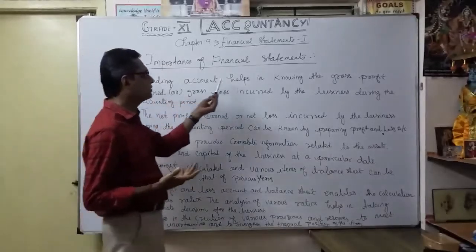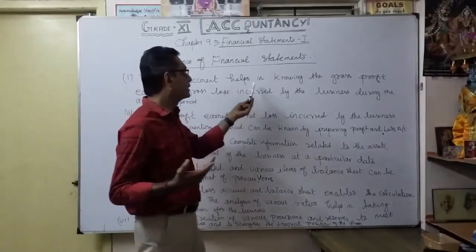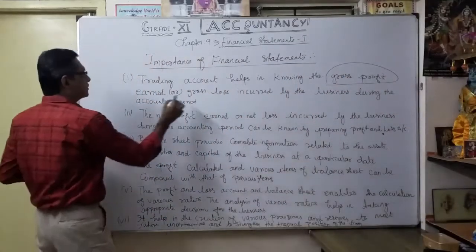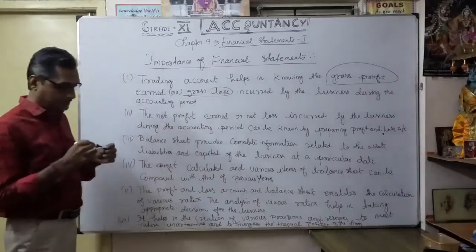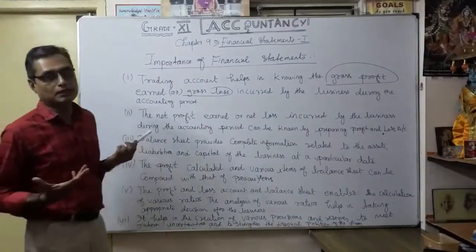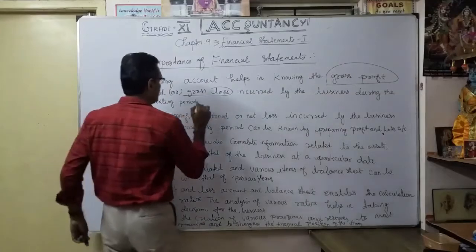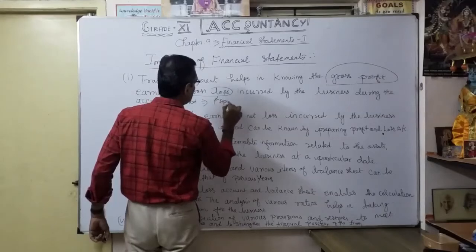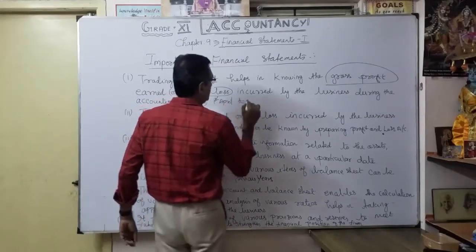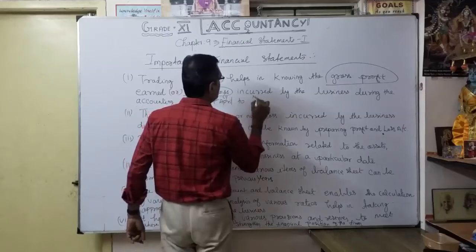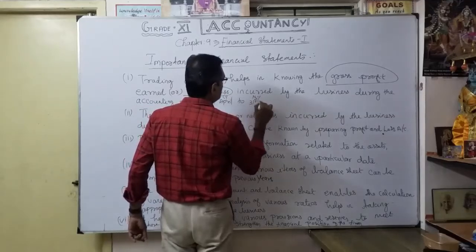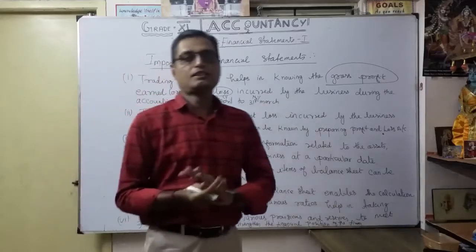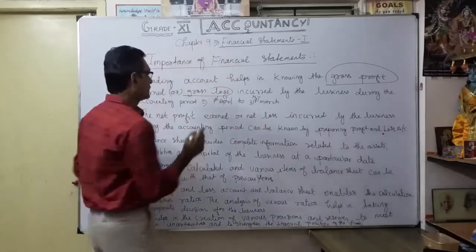Trading account helps in knowing the gross profit or gross loss incurred by the business during the accounting period. So what is the accounting period? Once again I am telling you, always in India, 1st April of the current year, then next year, 31st March. For example, now, what is this year's accounting period?